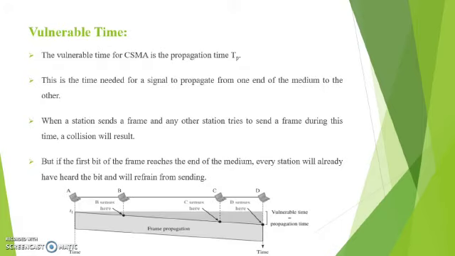Next, we see about the vulnerable time. The vulnerable time for CSMA is T_p, that is, the time needed for a signal to propagate from one end of the medium to the other. When a station tries to send a frame during this time, a collision will result. But if the first bit of the frame reaches the end of the medium, every station will already have heard the bit and will refrain from sending.